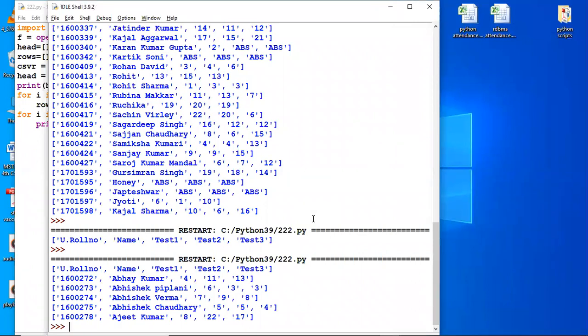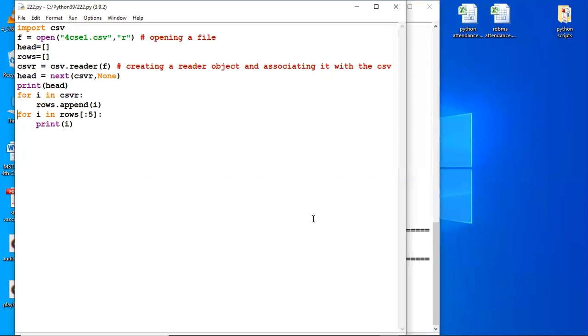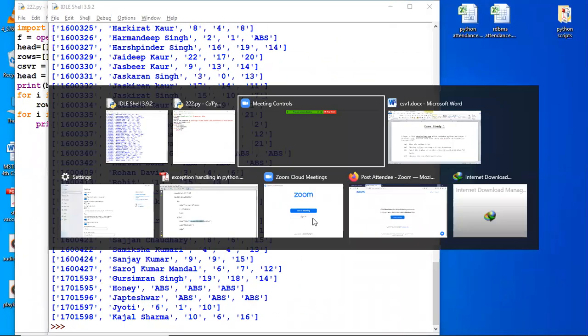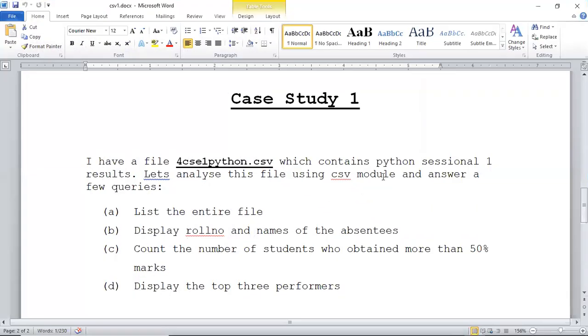And if I want to list the entire CSV file, then I can write like this. Clear to all? So we have done the first part of the case study.